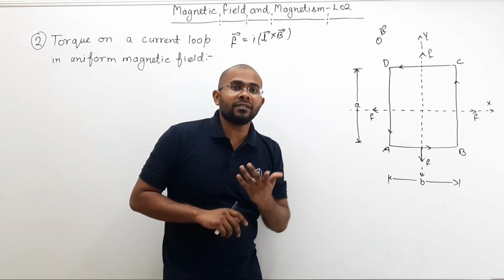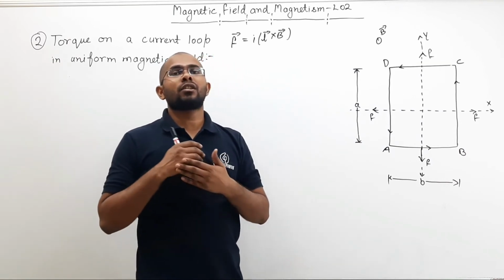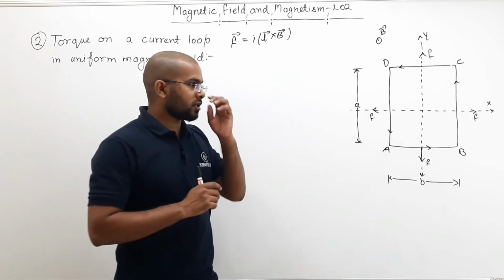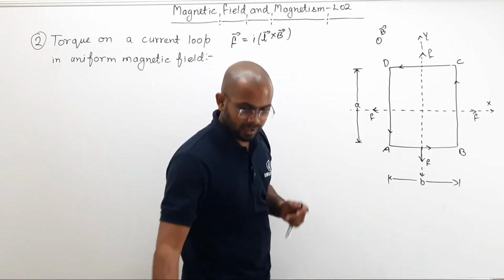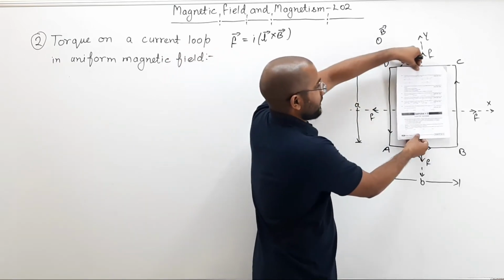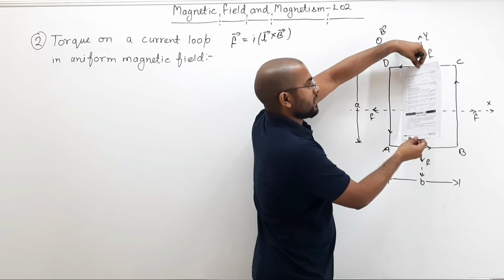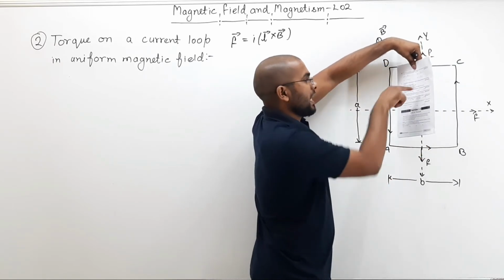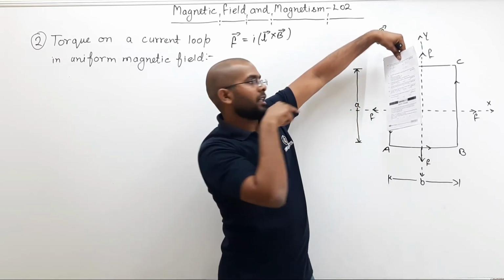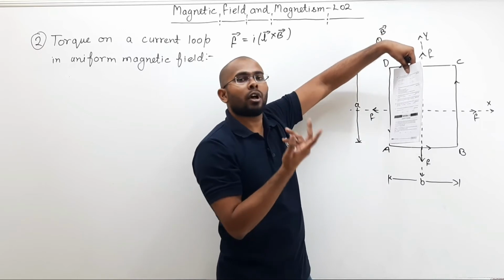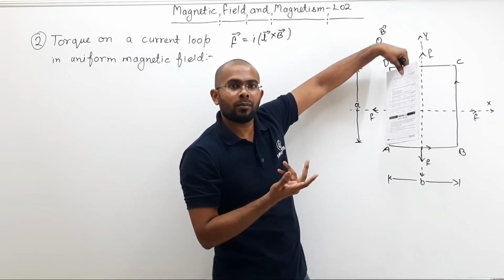But what if your field is no longer perpendicular to the plane of the loop? If I rotate the loop like this, then the plane of the loop will become this and the field will remain the same. Then it will no longer be perpendicular to the plane of the loop.